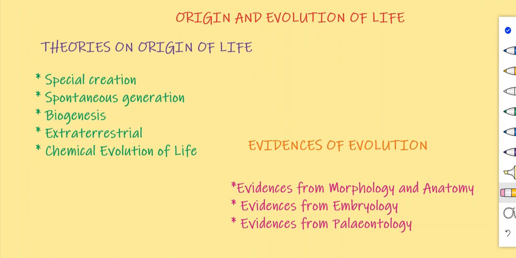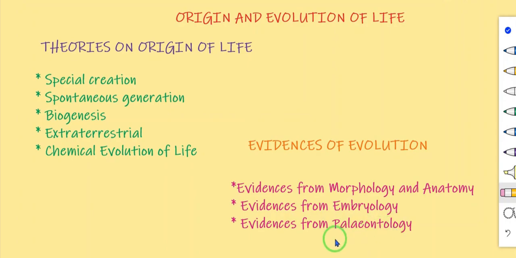Today we are going to see a new lesson. The title of the lesson is Origin and Evolution of Life. Lesson number 19. Two topics we are going to see: theories on origin of life, under that special creation, spontaneous generation, biogenesis, extraterrestrial and chemical evolution of life. Second topic is evidences of evolution, under that evidences from morphology and anatomy, evidences from embryology and evidences from paleontology.